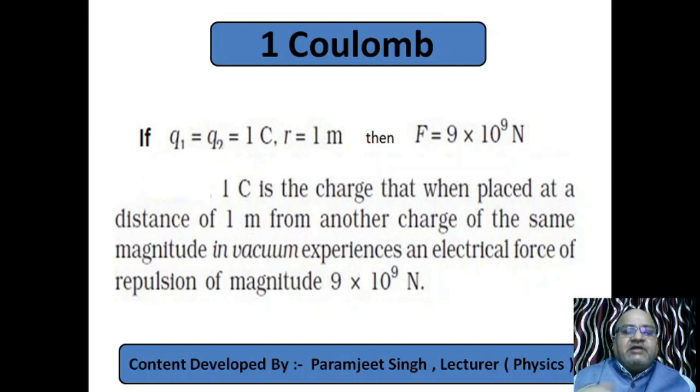In an alternate way we can say, if two charges of equal magnitude are placed 1 meter apart and they experience a force of 9 into 10 raised to power 9 Newton in vacuum, both charges having unit value, that is 1 coulomb. You can say it like this also. So this is the derivation of the 1 coulomb definition.